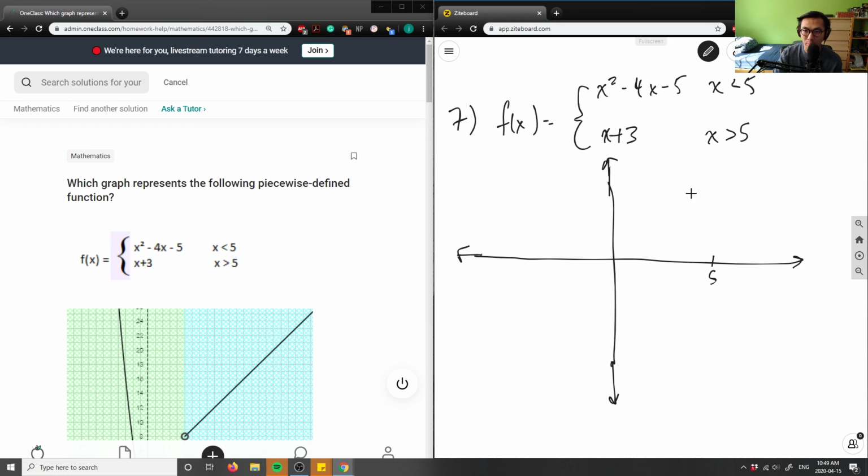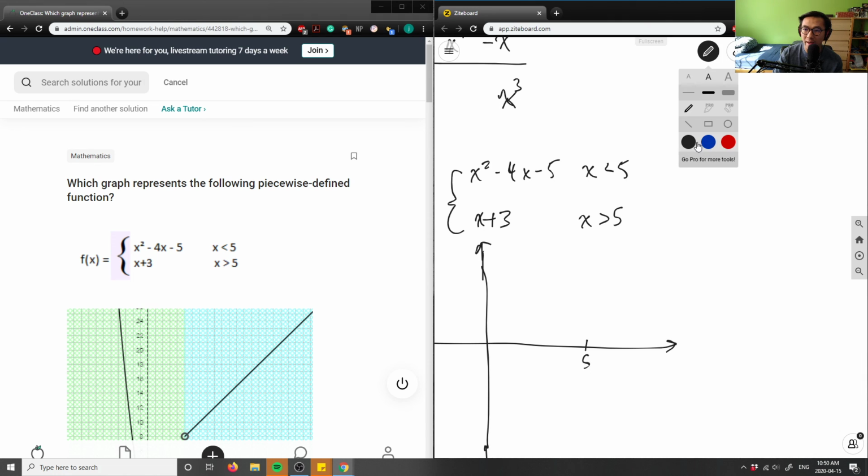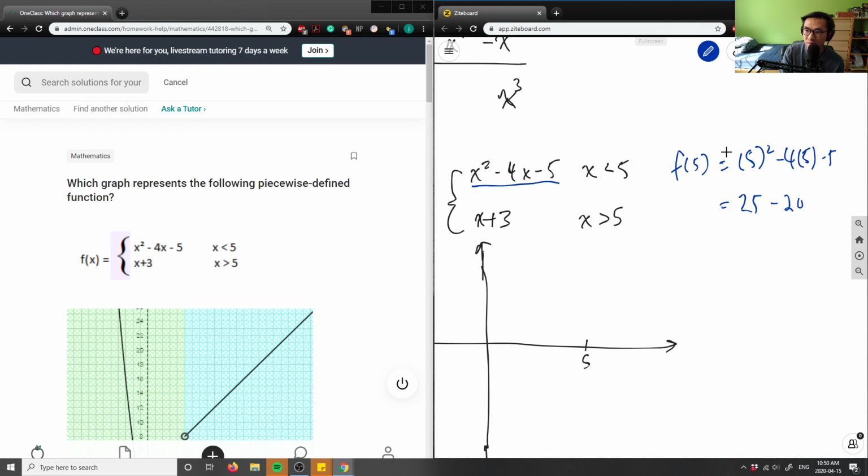So what would the point be at x equals 5? I would sub in x equals 5 for the first equation. I'll do it in blue for the first equation here. So here, I would sub in f at 5, right? f at 5 would equal 5 squared minus 4 times 5 minus 5. 5 squared is 25, minus 20, minus 5, which equals 0, right? So in this case, this equals 0.